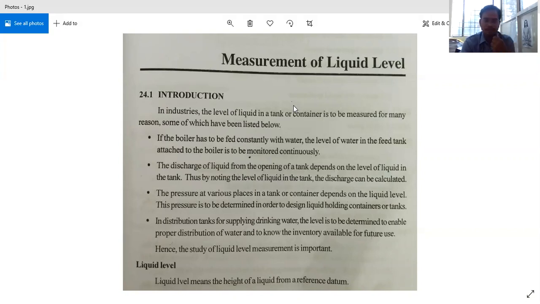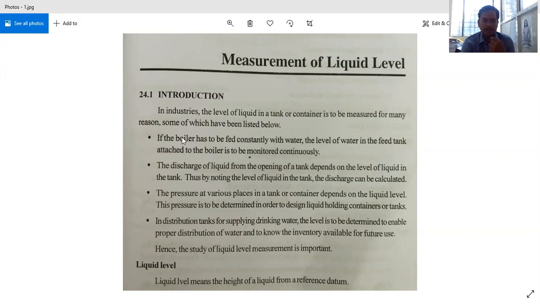Hello everyone. In this video, we will see the measurement of liquid level. So where do we find the measurement of level of a liquid? See here, we have some important points.